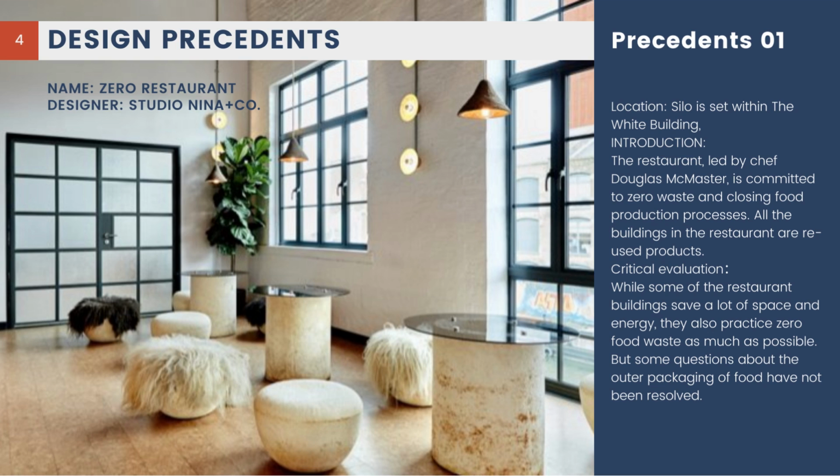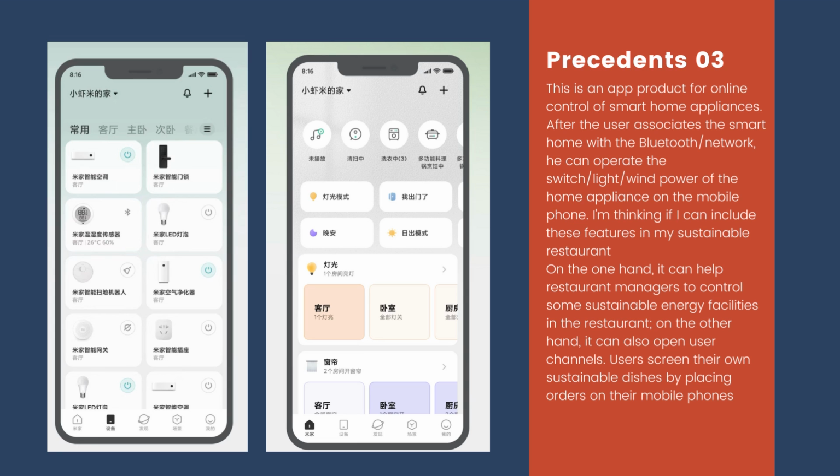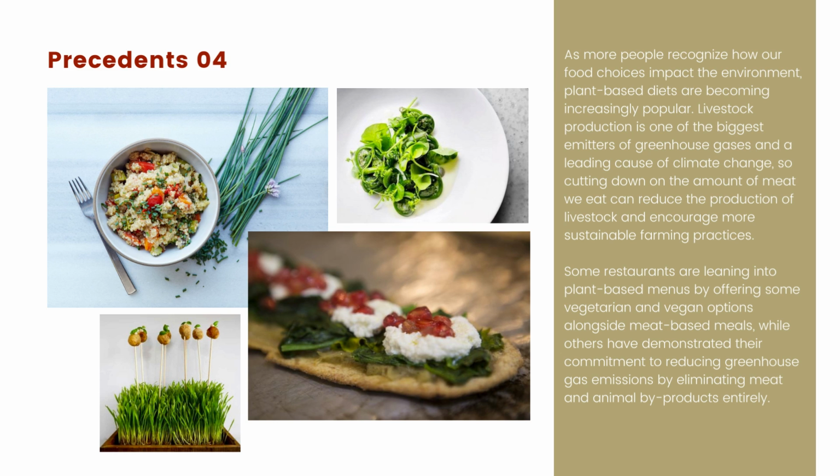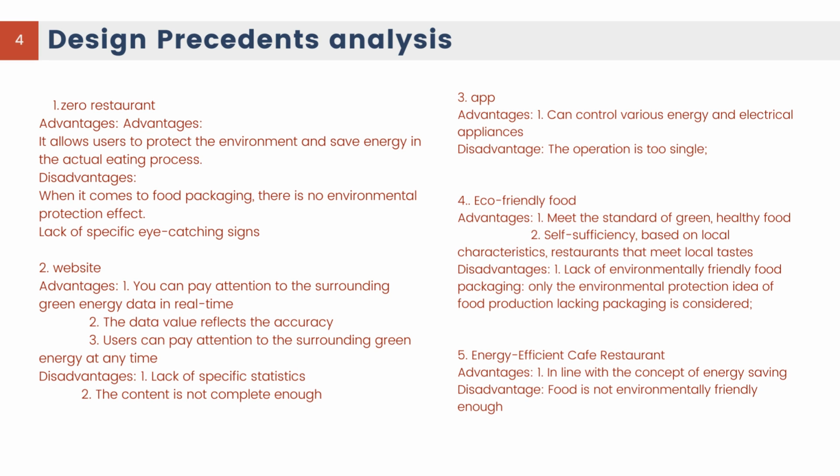The next part shows the design precedents. The first precedent is the zero restaurant, and the second is a very interesting website, where everyone can pay attention to surrounding green energy data in real time. Next is the Xiaomi app, a product for online control of smart home appliances. And the next is about steaming energy dishes. The latest is an example of an electricity coffee shop with installations made from sustainable materials.